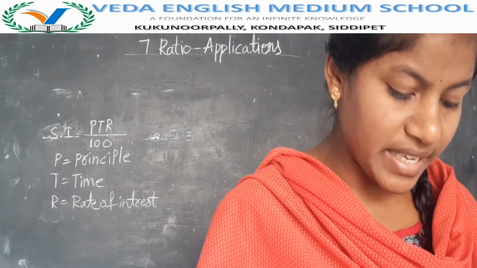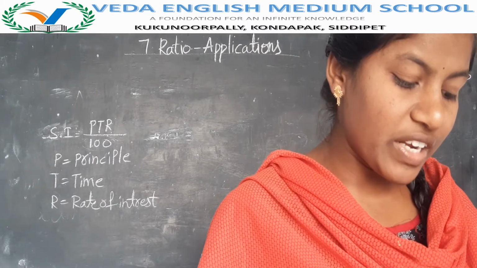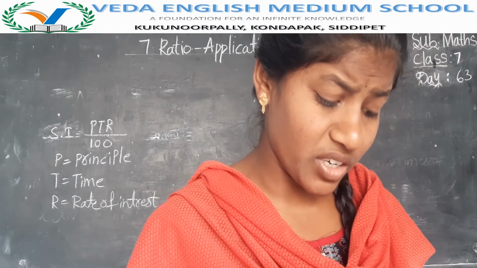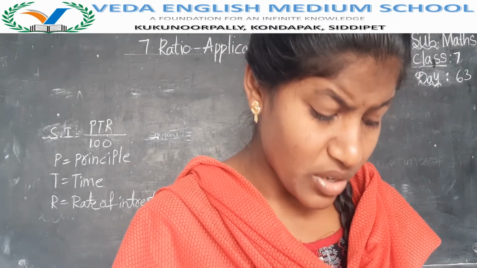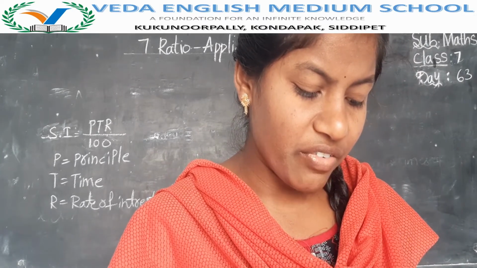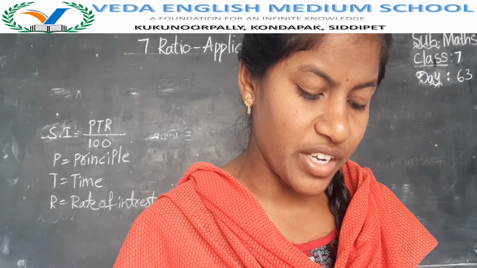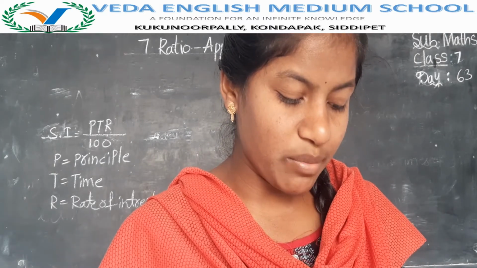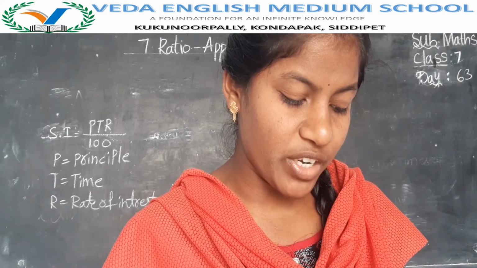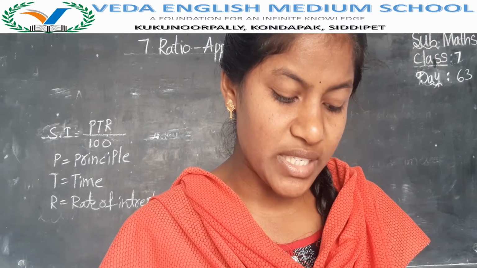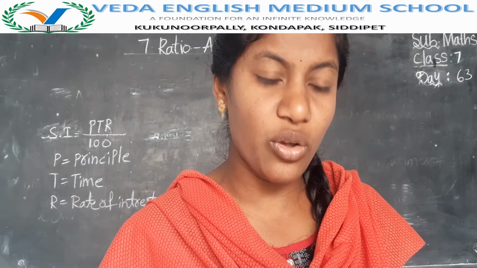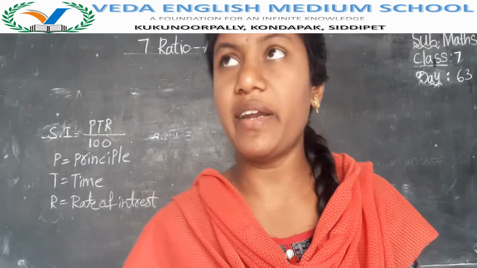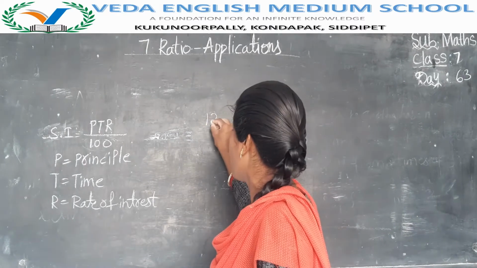Now I come to exercise 6. First question: how long will it take for a sum of 12,600 invested at a rate of 9% per annum, meaning per year, to become 15,624 rupees? 12,600 rupees at 9% interest.